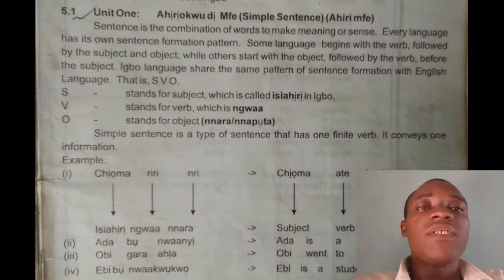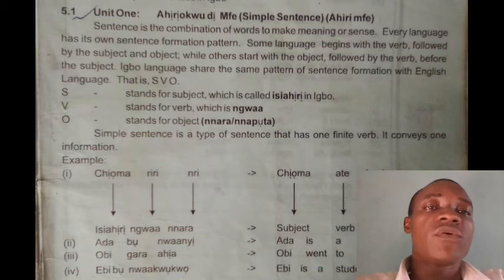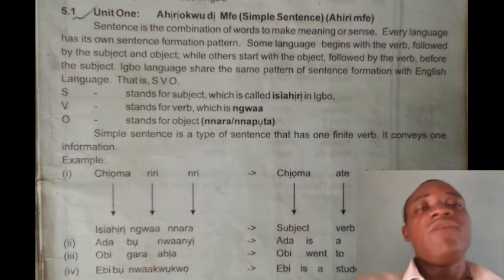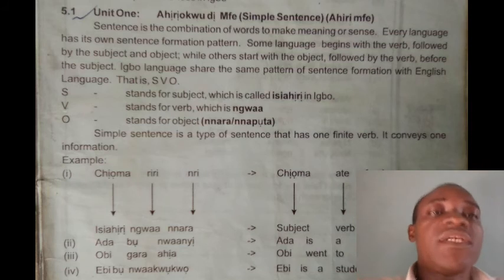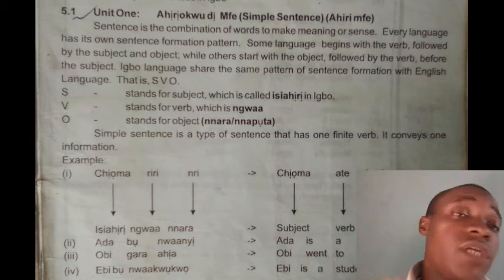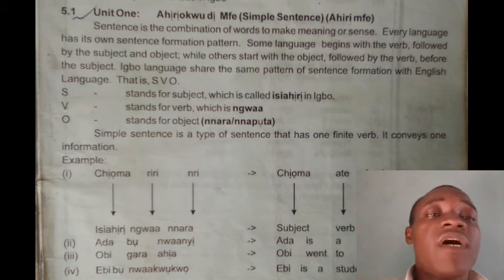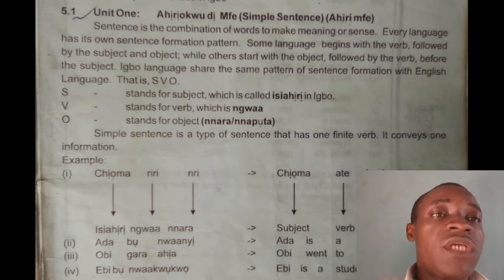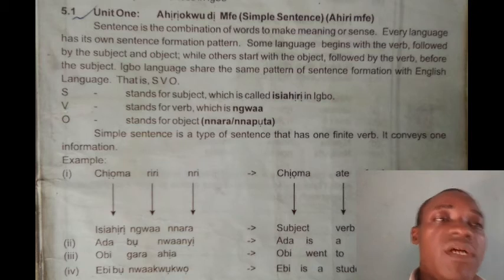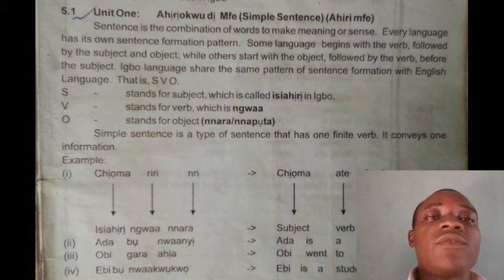So every language has its own sentence formation pattern. The English that most of us are familiar with has its own sentence formation pattern. Now, some languages begin with the verb, followed by the subject and object, while others start with the object, followed by the verb before the subject.